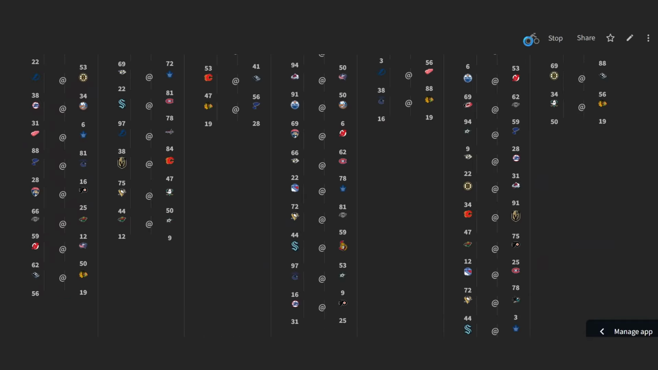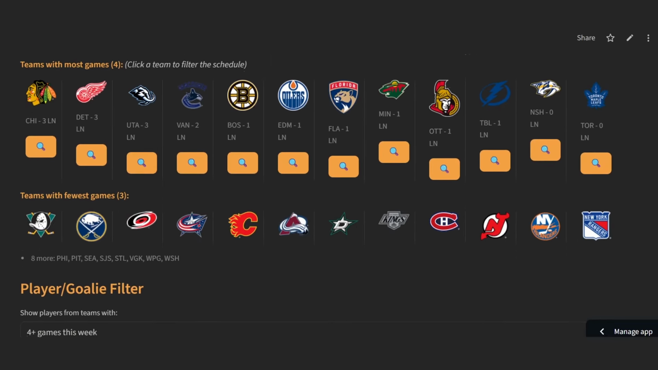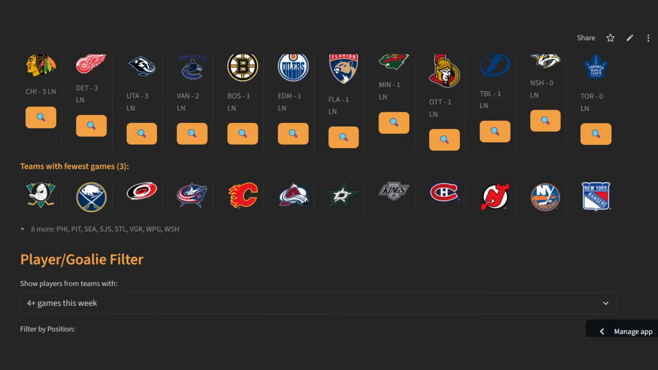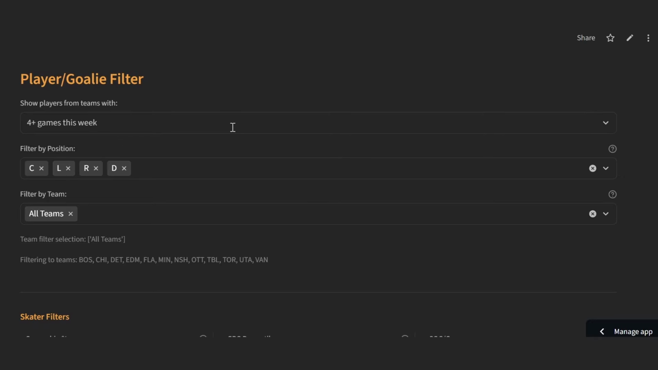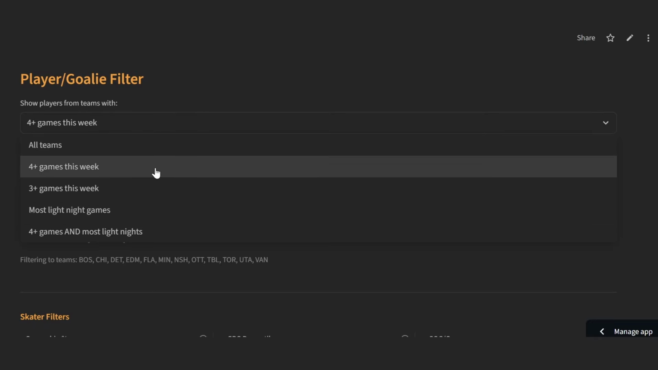As this loads, you'll see this little guy in the top. That's kind of the loading icon for this app. So that'll indicate that things are working in the background to get you the data. Now, in this section, we've got the player and goalie filter section. So right now, I've got it set to 4+ games this week. You can filter it however you want.